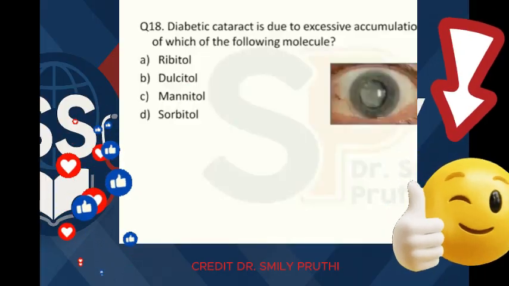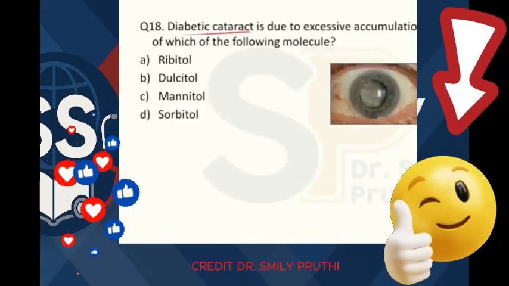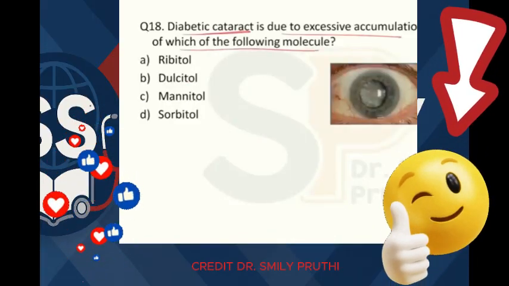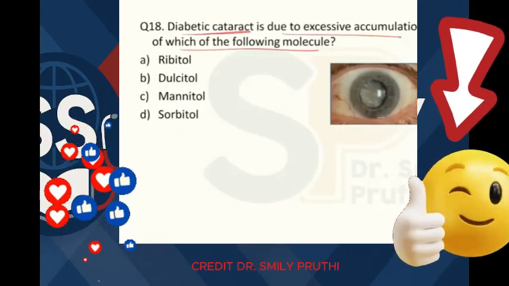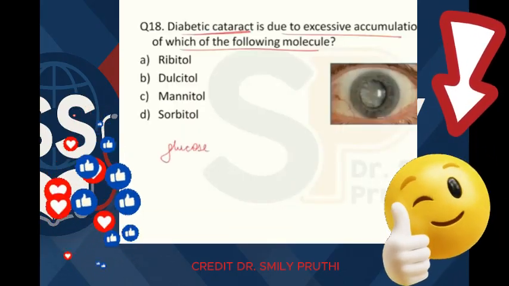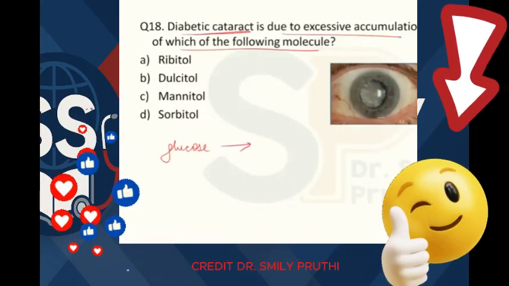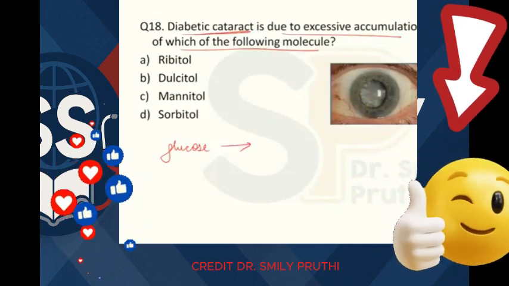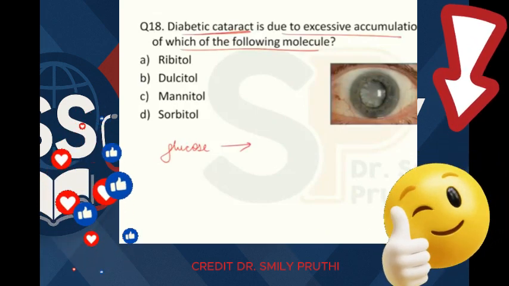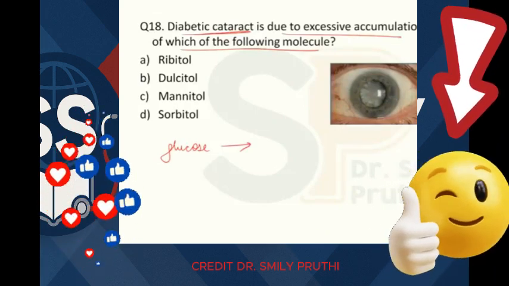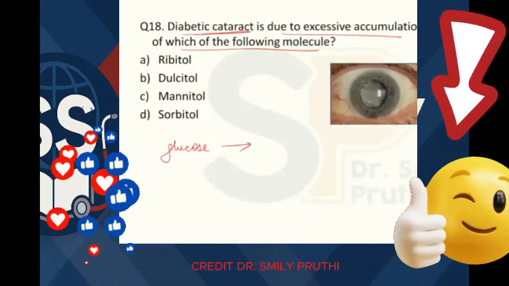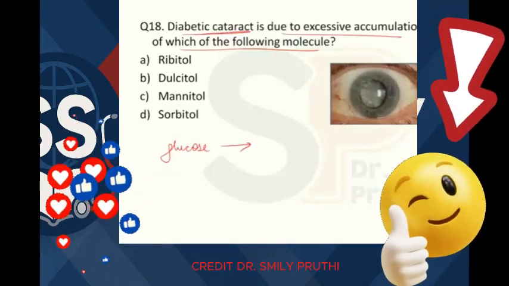Question number 18 now. Diabetic cataract is due to excessive accumulation of which molecule? You know, in diabetes, glucose is in excess, which will enter into insulin insensitive tissues like renal glomeruli, nerves, eyes, like lens of the eyes and retina, right?